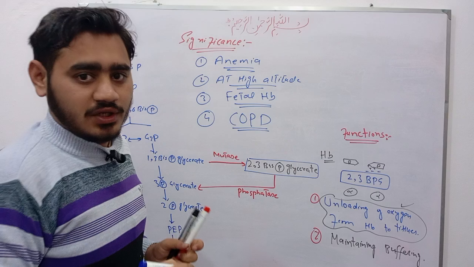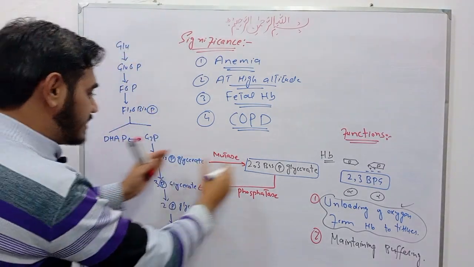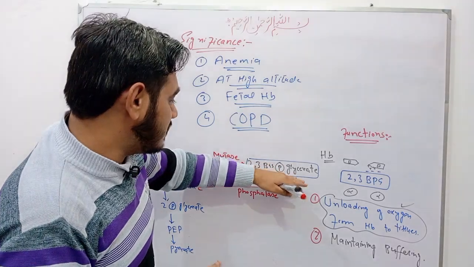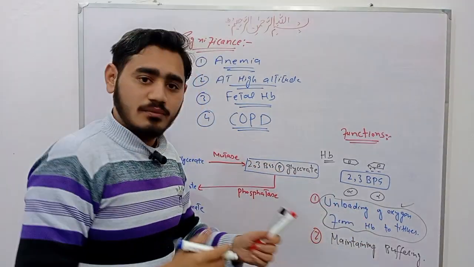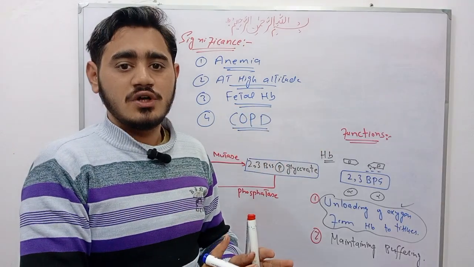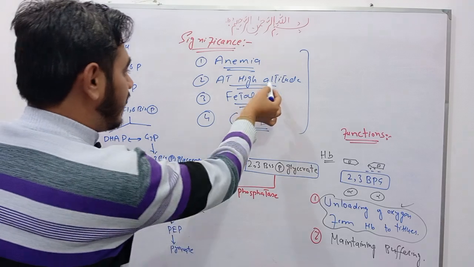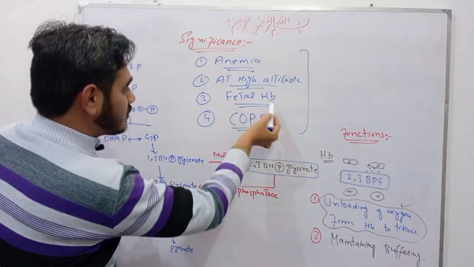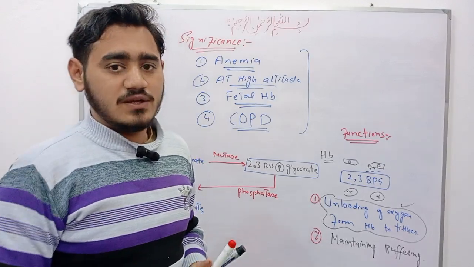There is a lower availability of oxygen, so this pathway takes place, and there is production of 2,3-bisphosphoglycerate, which is responsible for unloading of oxygen from hemoglobin to various other tissues. So students, in four cases, anemia, high altitude, fetal hemoglobin and chronic obstructive pulmonary disease, it is very important.